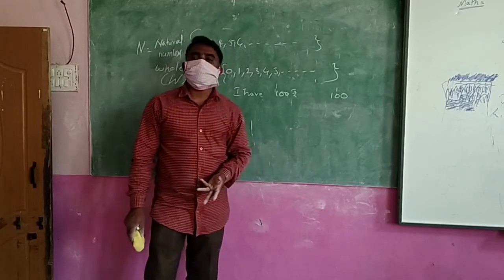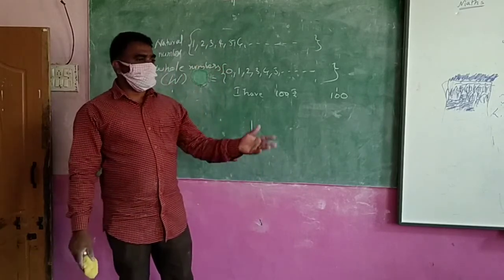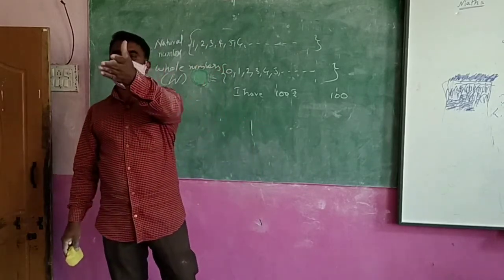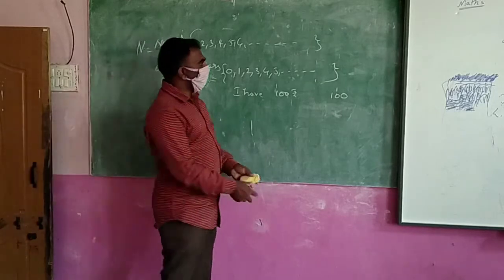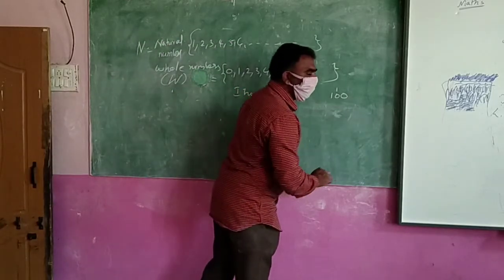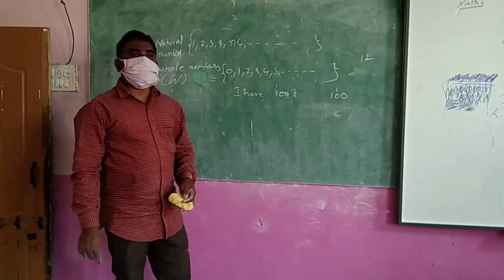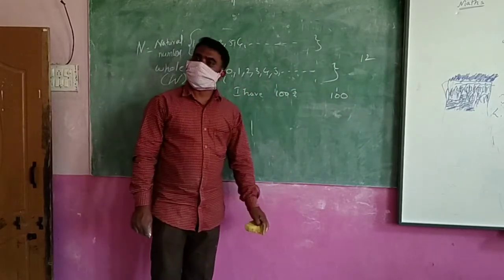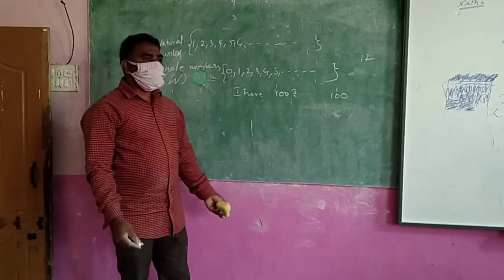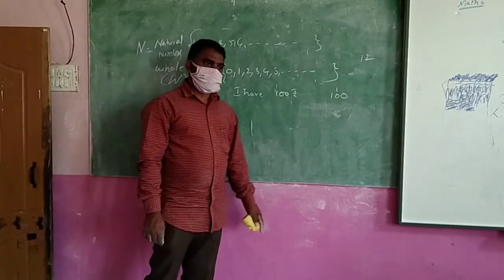I am asking you, how many benches are there here? Means what will you say? 1, 2, 3, 4, 5, 6, 7, 8, 9, 10, 11, 12. So you will write 12, no? Mathematically, how do you show that? Like this you show that. Like that, how much money do you have? Means you will say like that. So 100 rupees.